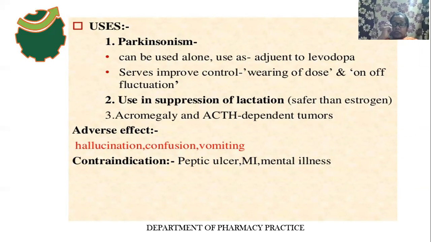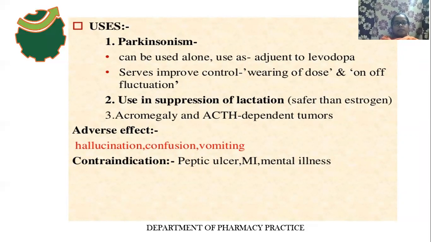Bromocriptine is used in the treatment of acromegaly because it suppresses the growth hormone. It is also used in ACTH dependent tumors, adrenocorticotropin hormone dependent tumors, because this drug inhibits the ACTH hormone.